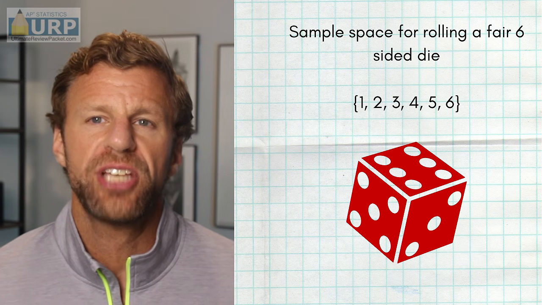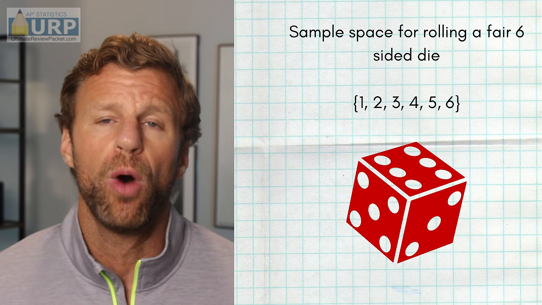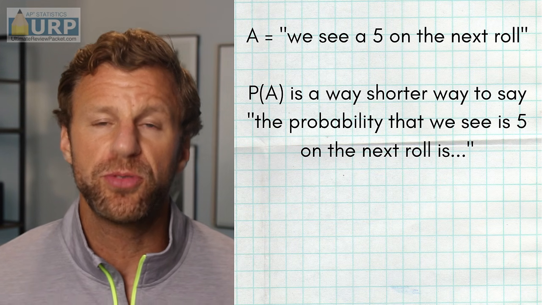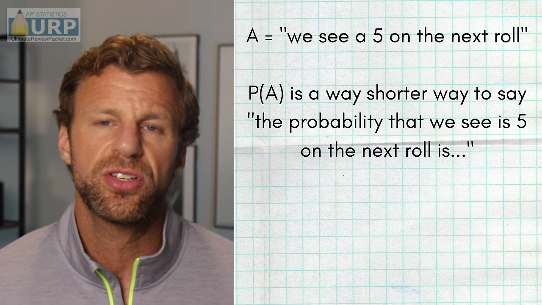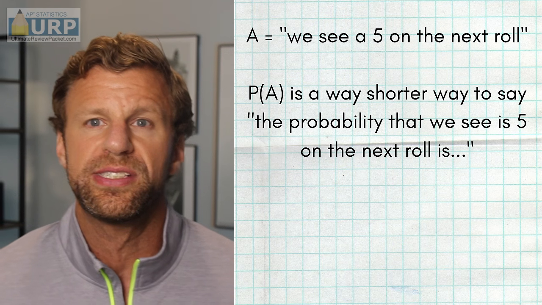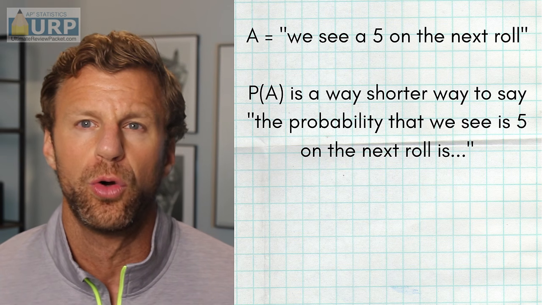The sample space of a chance process is a list of all non-overlapping outcomes. For example, the sample space for the random process of rolling a fair 6-sided die would be 1, 2, 3, 4, 5, 6. And we typically label observable events with Latin letters. For example, A equals we see a 5 on the next roll, or B equals we see a 2 on the next roll, or C equals we see an even number on the next roll.